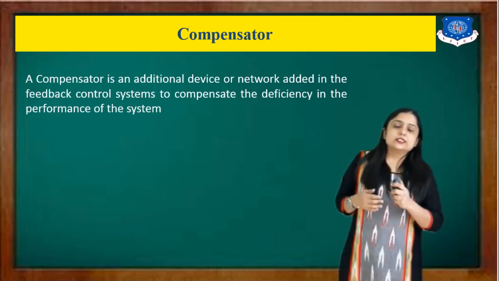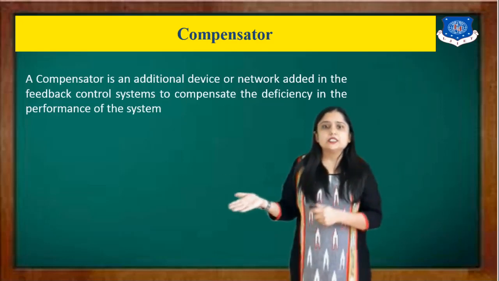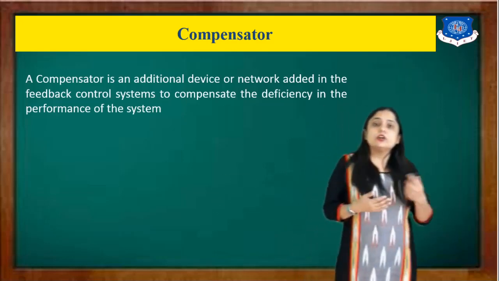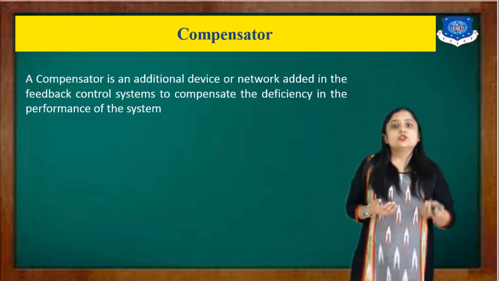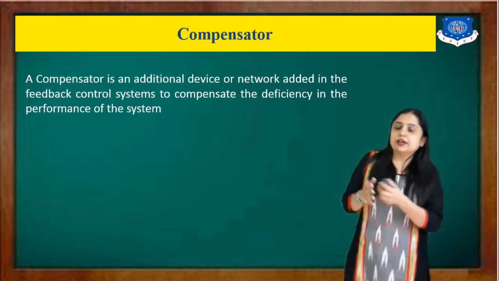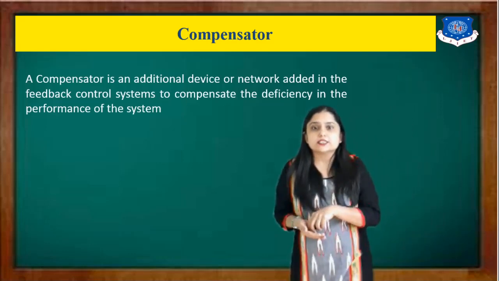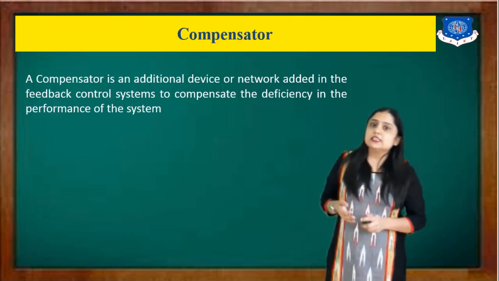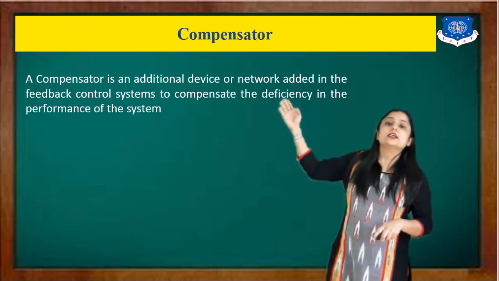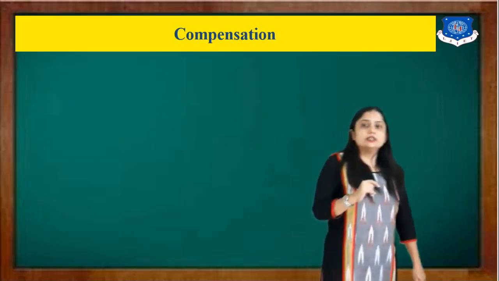As I said, suppose your system has some predefined peak time, delay time, and maximum overshoot, but your requirement is something different. To meet that requirement, I will add an external device to my existing system. That external device is known as a compensator.